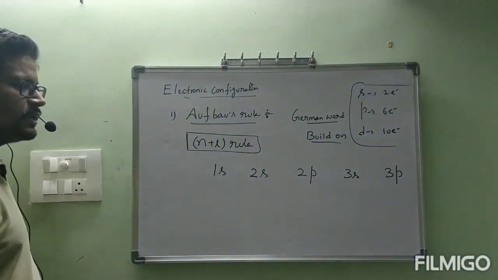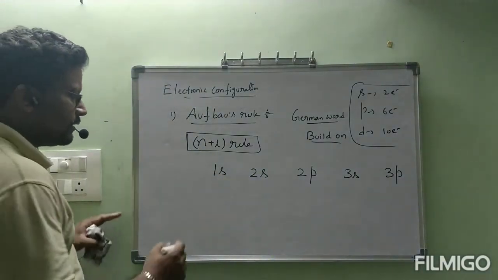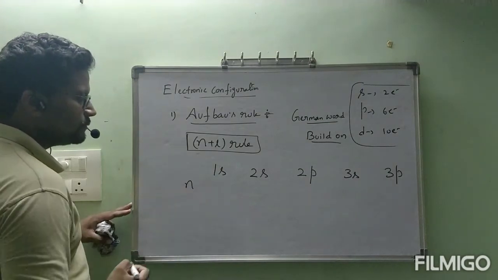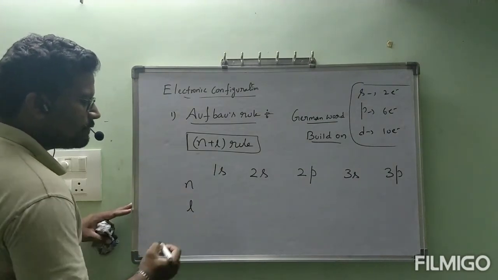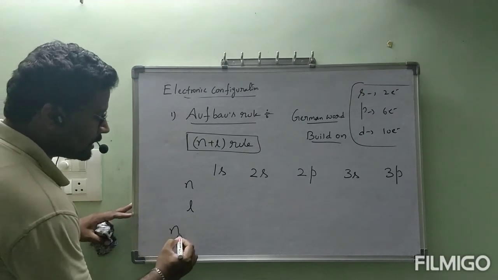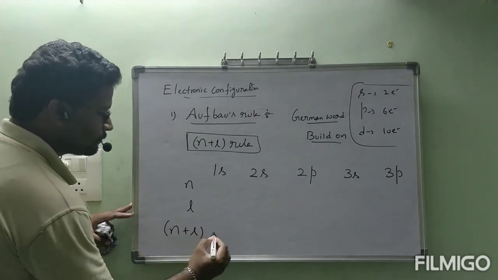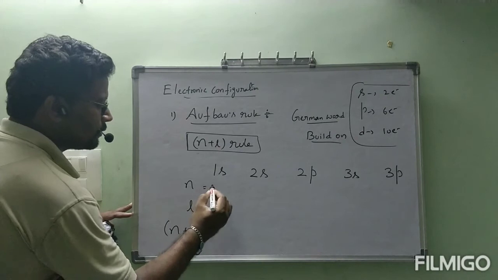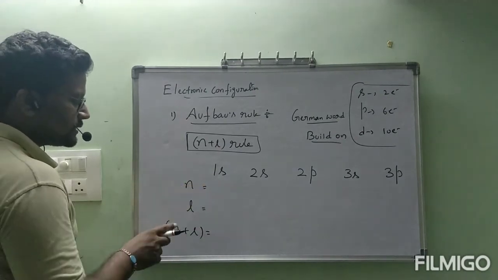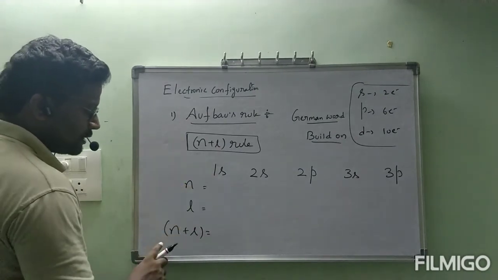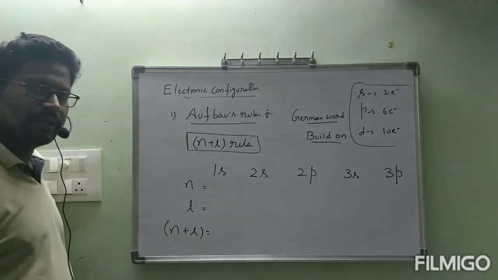How many subshells have I taken? 5. Okay. First I am writing the n value here, the L value here, and the total n plus L value. The n value for 1s, the L value for 1s, and the total n plus L value I am going to write here.